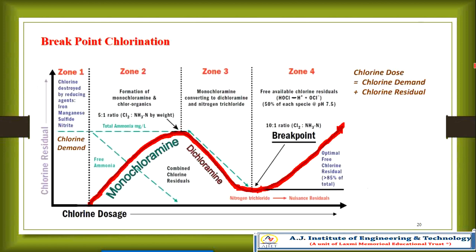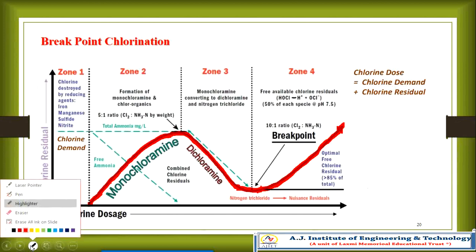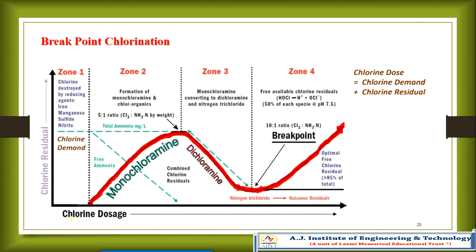This is the graph which shows breakpoint chlorination. Now see here, one more important factor: on the x-axis you can see chlorine dosage, and on the y-axis you can see chlorine residual.